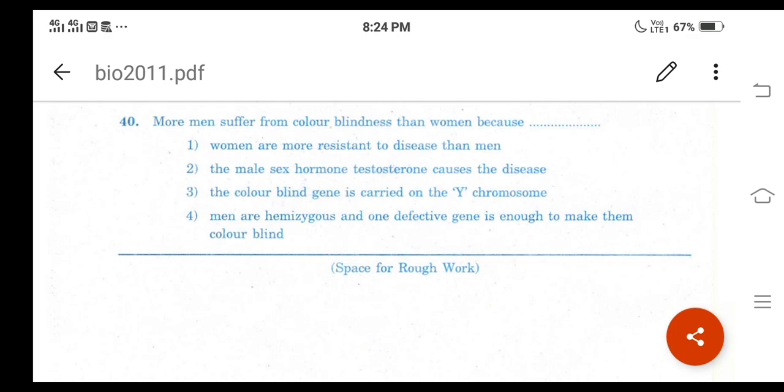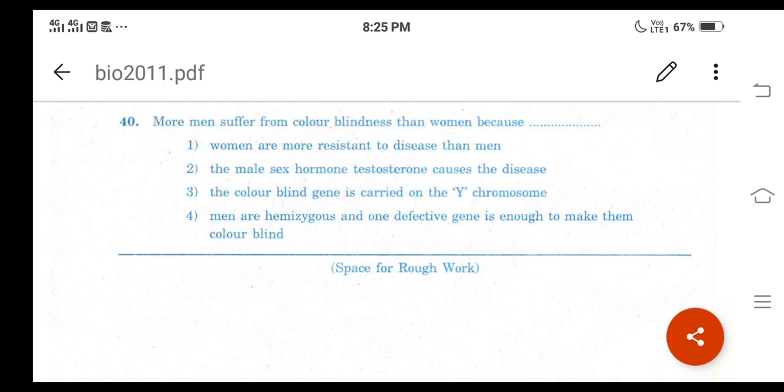the different options they have given here. Women are more resistant to disease than men. Then second option is the male sex hormone testosterone causes the disease. Then third option is the color blind gene is carried on the Y chromosome. Then fourth option is men are hemizygous and one defective gene is enough to make them colorblind, right? And for question number 40, option 3 is the correct answer because the color blind gene is carried on the Y chromosome, right?